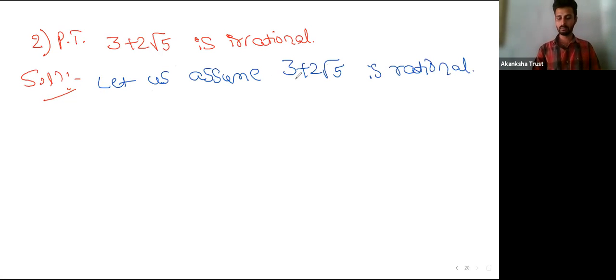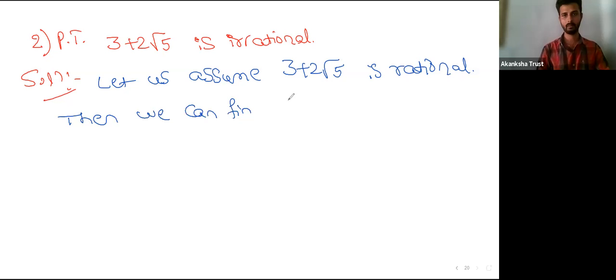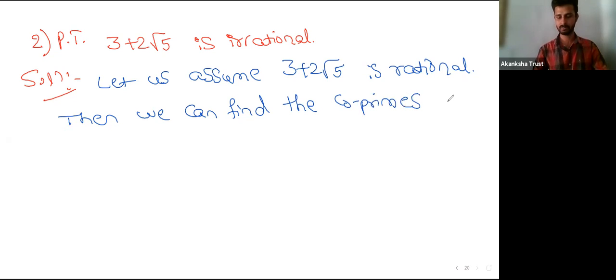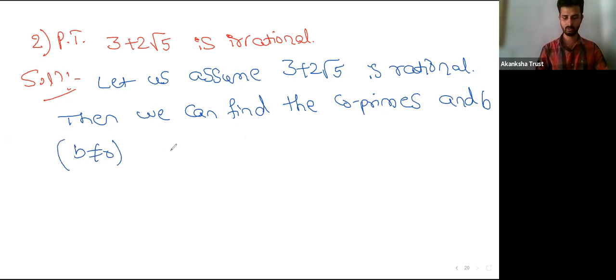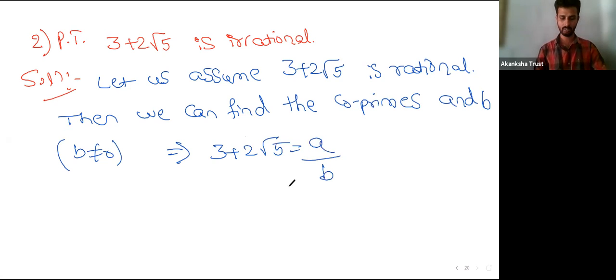Then we can find the coprimes A and B, where B is not equal to 0, such that 3 plus 2 root 5 is equal to A by B.